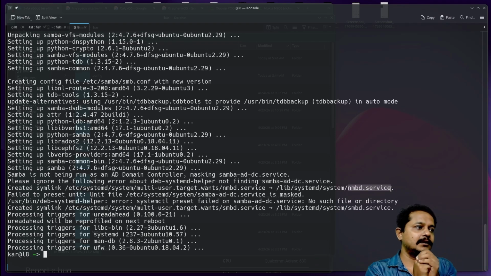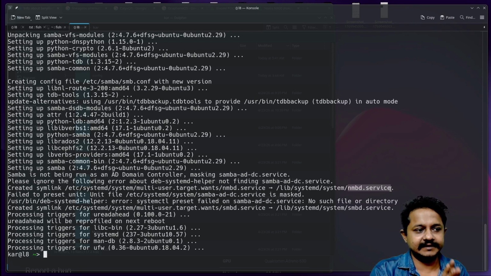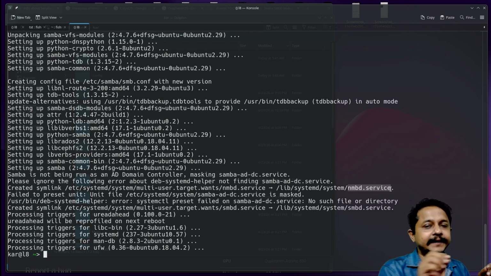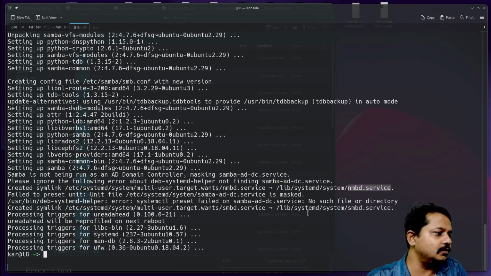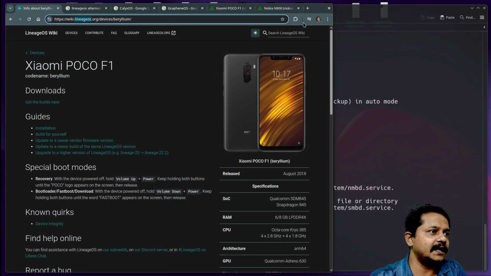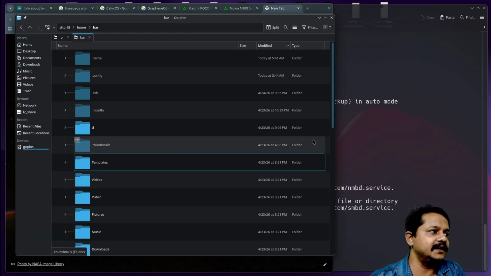That means if you are connected to the same network, the same Wi-Fi router, it is better to connect your laptop directly to the router. Then you install the SAMBA software. Then what is needed, you need to configure the SAMBA share.